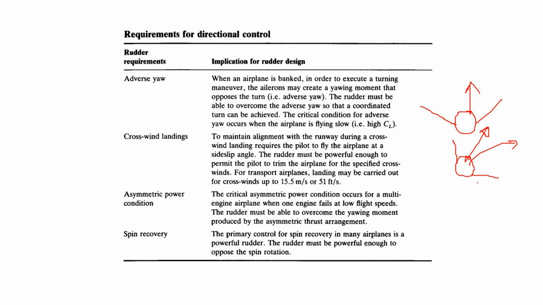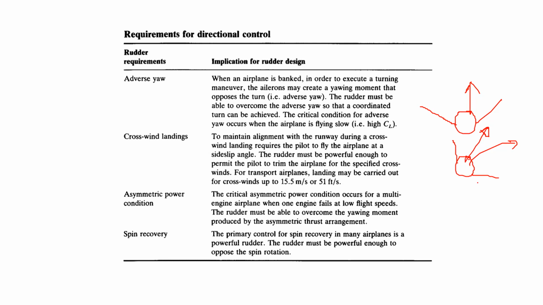No, no, opposite of that. What will happen is you are banking to the right, but your aircraft is yawing to the left because of that drag force. This is called adverse yaw. To stop this adverse yaw, you deploy the rudder. So one requirement for the rudder is to counter the adverse yaw.